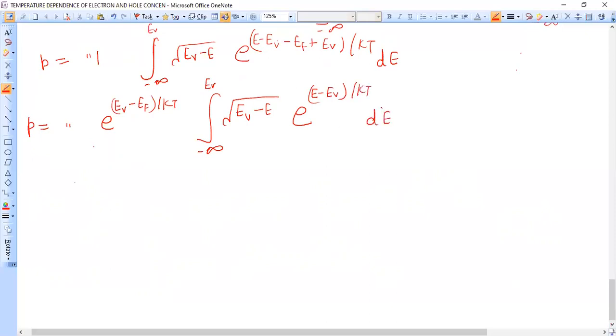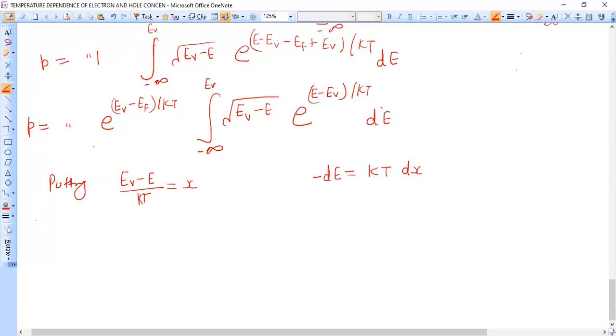Now again putting EV minus E upon kT as x, and upon differentiating, minus dE becomes kT into dx. So we can write dE as minus of kT into dx. What about limits?